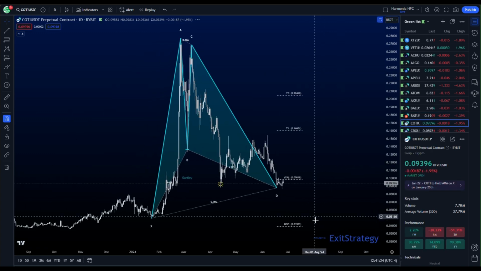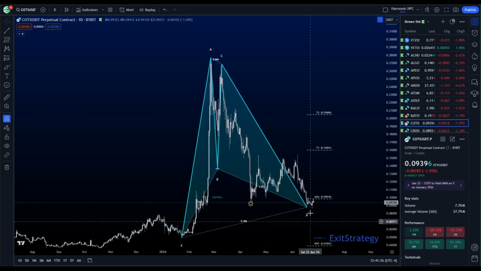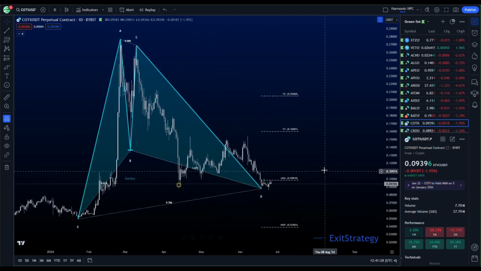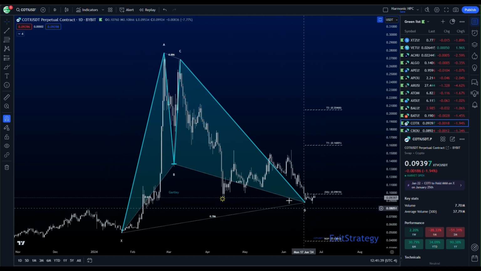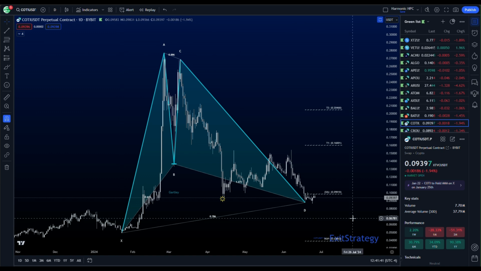CDT has a Gartley. I like to see Gartleys. Gartleys are very precise and very reactive. So we completed the Gartley technically here. We came up, we failed to take target 1, came back down into the PRZ, and we are getting another reaction. This extends our D leg and extends our X to D.